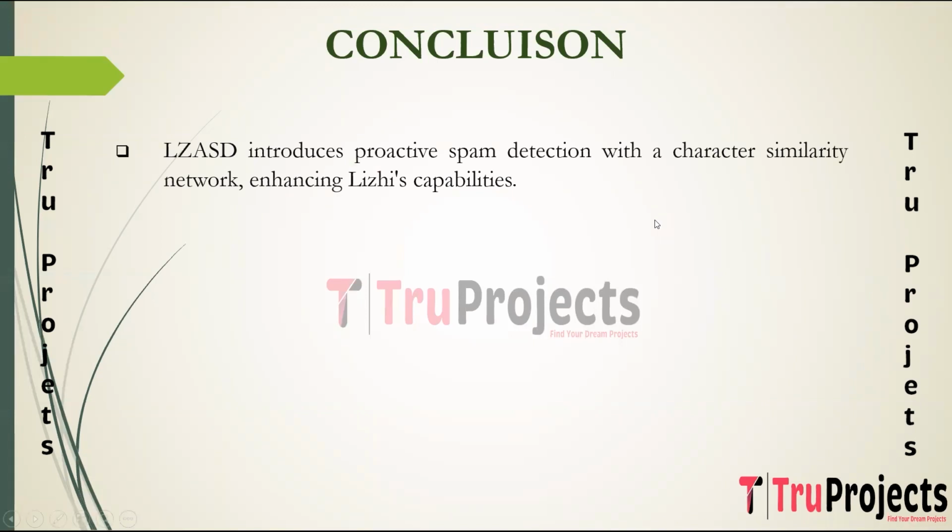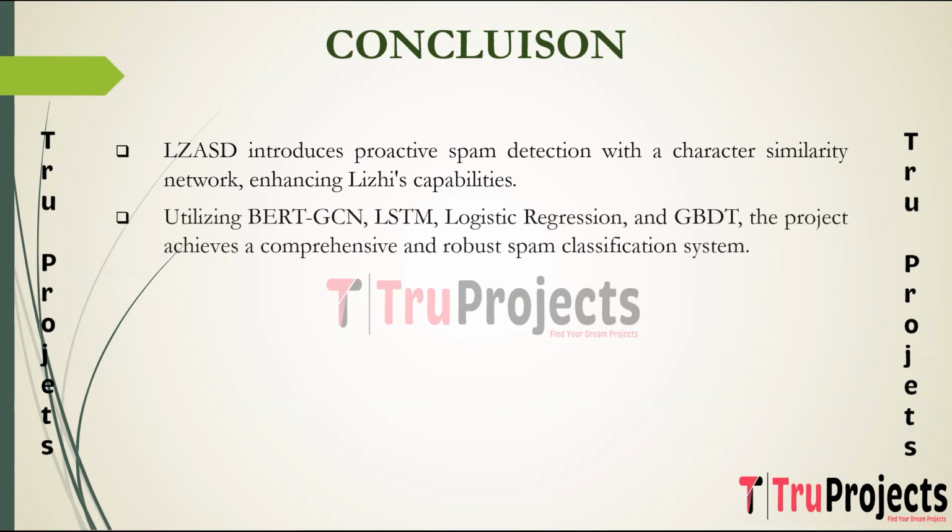Conclusion of the project. The project successfully introduces a novel spam detection framework called LZASD, specifically tailored for Lizhi, utilizing a character similarity network to proactively address adversarial actions by spammers. This innovative approach contributes to the effectiveness of spam detection on the audio platform. The project leverages a diverse ensemble of models including BERT, GCN, LSTM, logistic regression, and GBDT, providing a comprehensive solution for spam classification. This diverse set of models enhances the ability to capture various aspects of spam messages and improves overall model robustness.